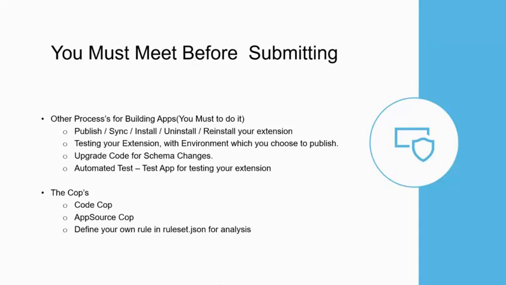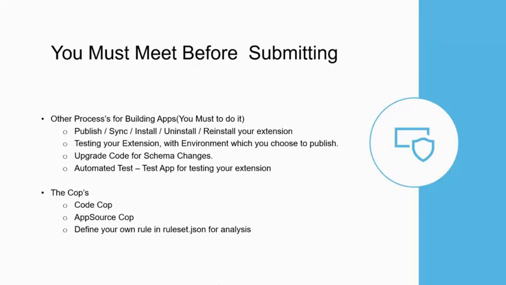App Source Cop is mainly for publishing; some apps you may not want to publish into App Source, and in that case App Source Cop is not needed. But it's better to use it because it will validate all your App Source related requirements, like prefix or suffix, whether you have any dependency installed, or whether you have correctly given your publisher name and other stuff related to App Source.